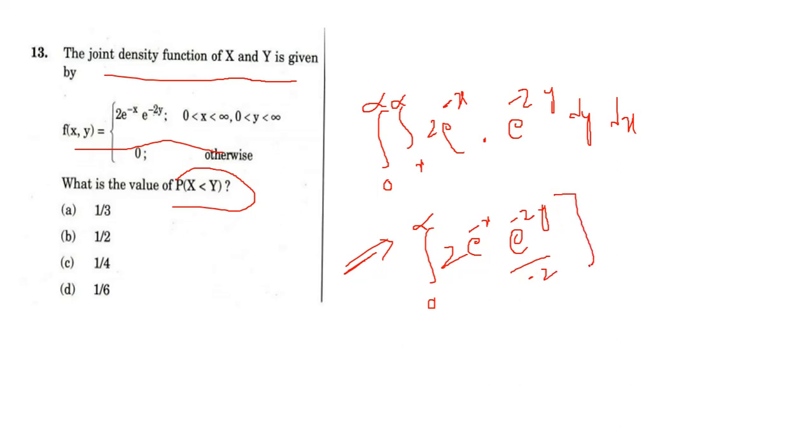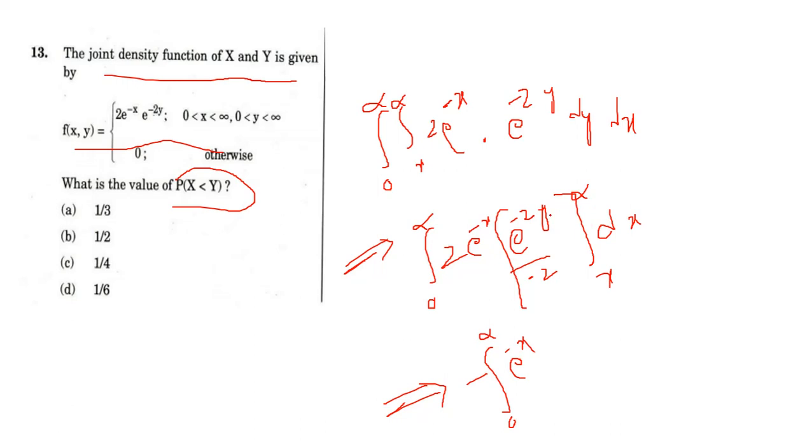Limits are X to infinity, dX is there. Finally, I got 2 will cancel out, minus 0 to infinity e power minus X.